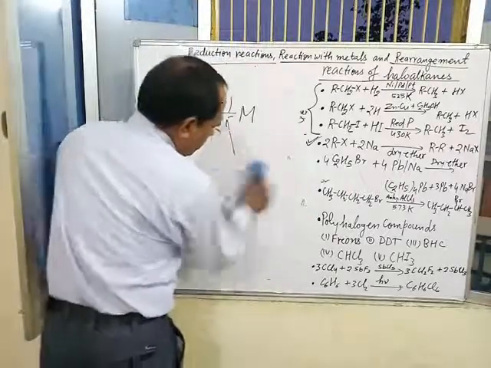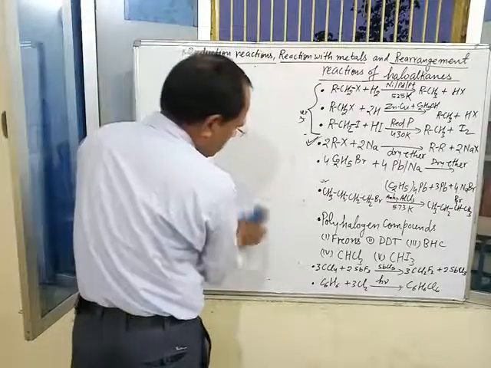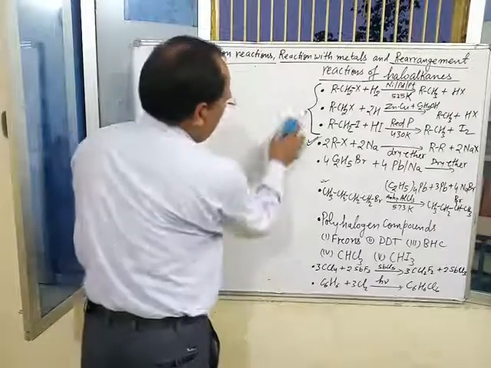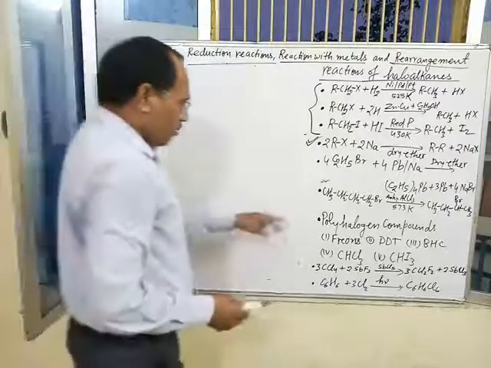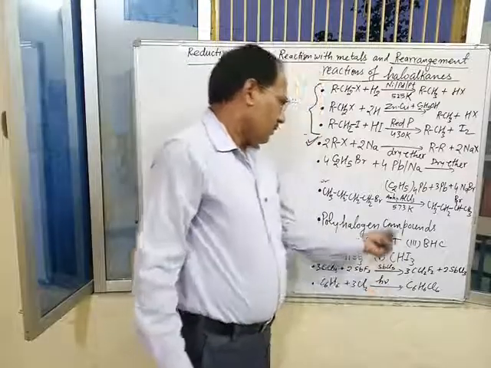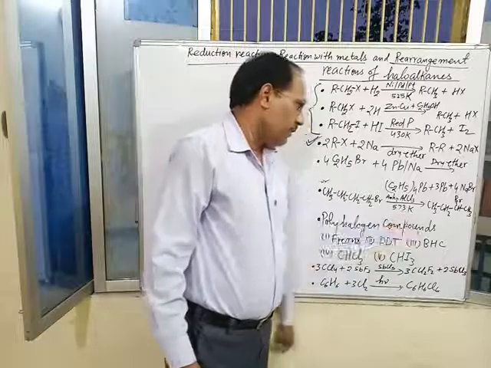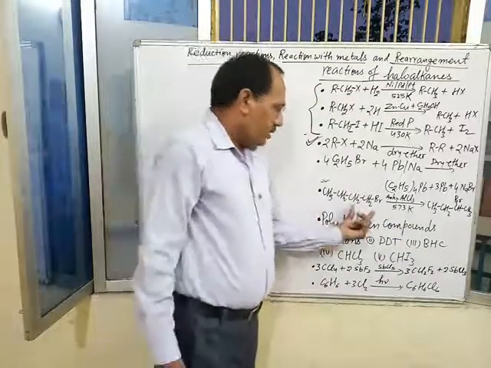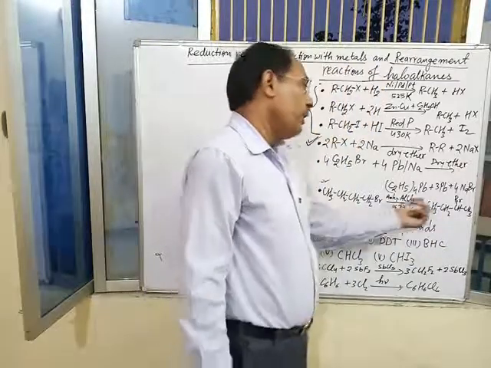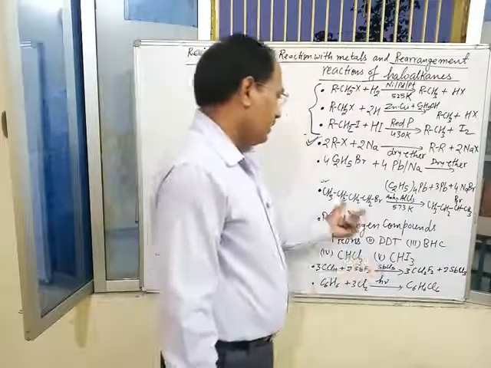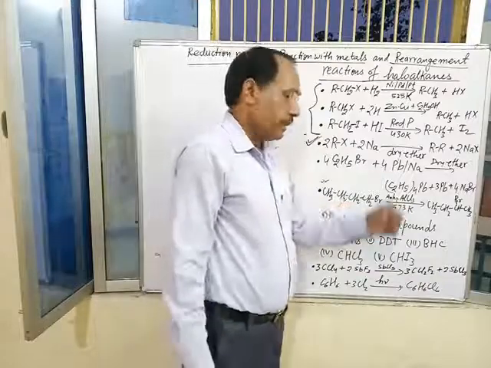Now, the last reaction of alkyl halide is rearrangement reaction or isomerization reaction. When an alkyl halide is heated at a high temperature, about 573 Kelvin, it undergoes isomerization. In other words, it undergoes rearrangement reaction, and an isomeric product of same alkyl halide is obtained.